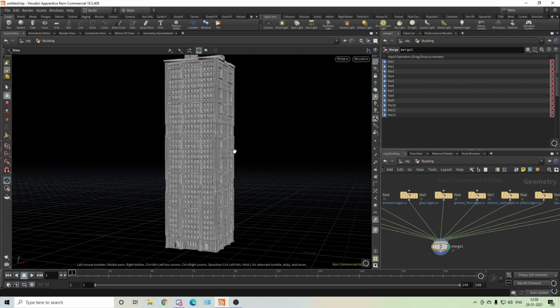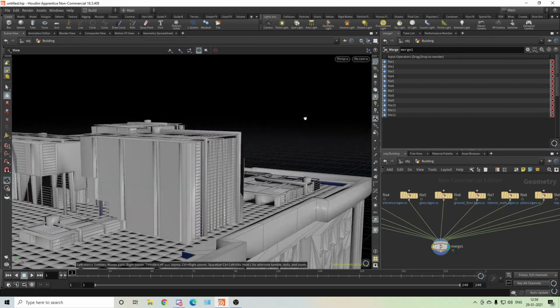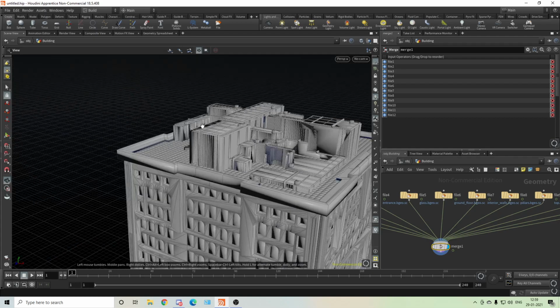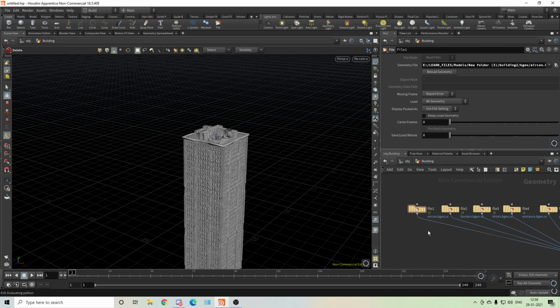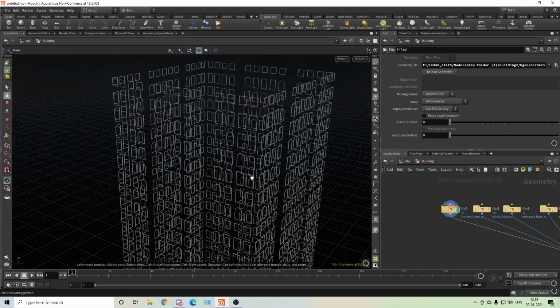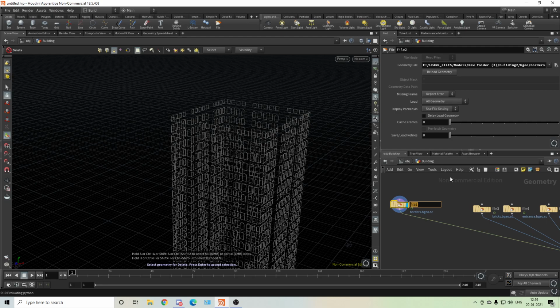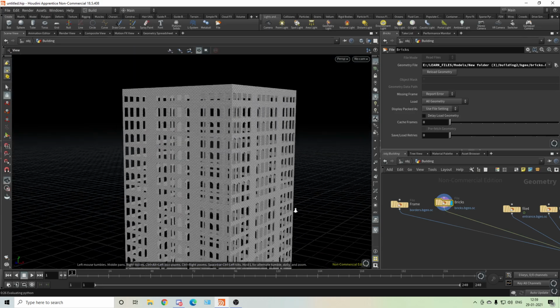Okay, so you can see we have our building with the aircon. First of all, I'll remove this because this is very heavy geometry. I never used it, and for breaking it also there are some issues. So first of all, I'll delete this aircon. I don't want this. Second one is the window frames, which we need, and you have to rename it also. Frame. And then we have bricks. We need that, but I will not fracture the bricks, because they are very small. You can't even see the breaking of the bricks, because you already have a lot of small pieces.